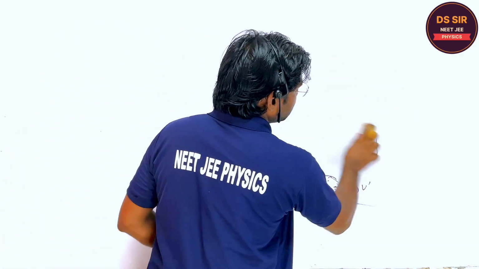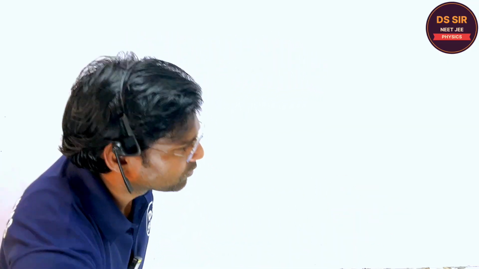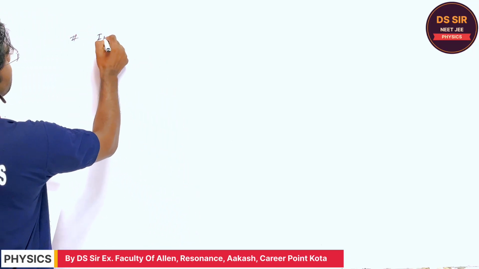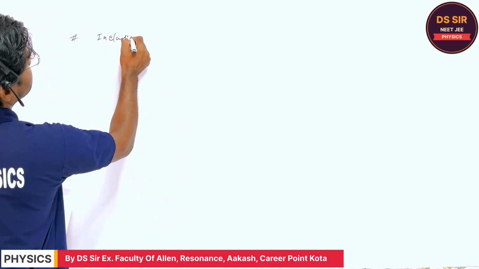So the definition you may write, I am not writing. When during the reformation, some potential energy remains in the body and there is a loss of kinetic energy, that type of collision is called inelastic collision. Inelastic collision.